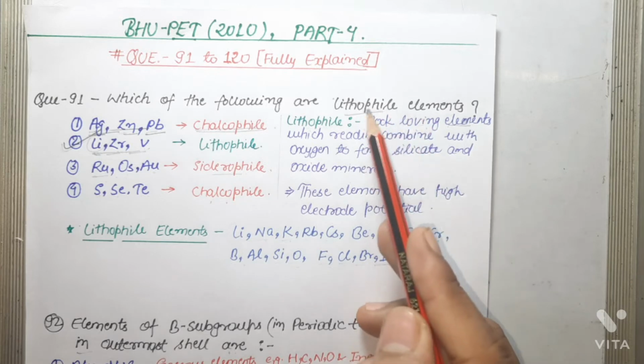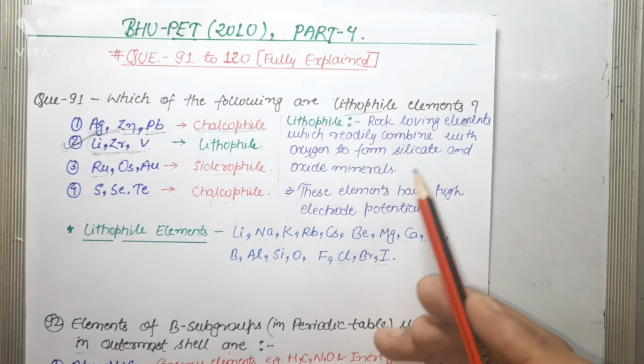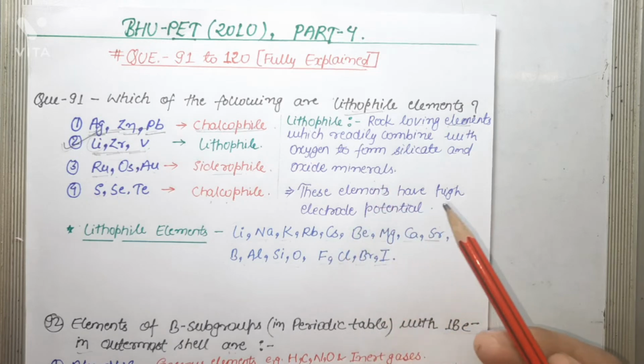Lithophile elements are rock-loving elements which readily combine with oxygen to form silicate and oxide minerals. Basically, lithophile elements are those elements that readily form ions with an outermost eight electron shell. Examples of lithophile elements are alkali and alkaline earth metals.